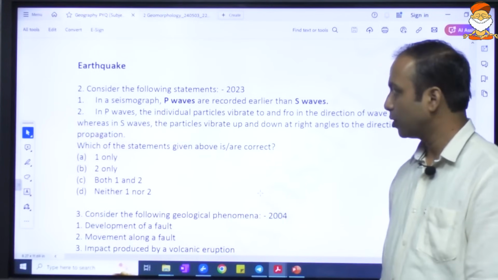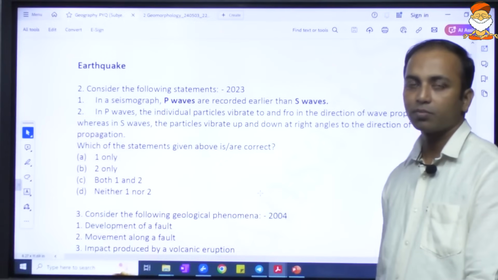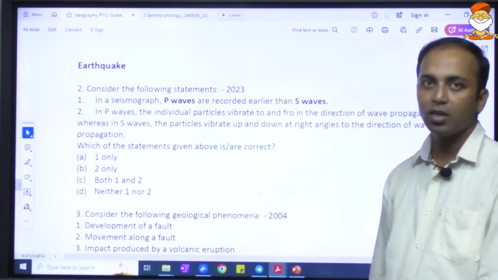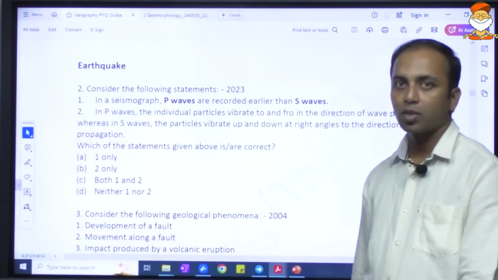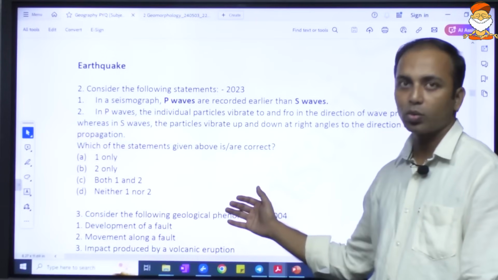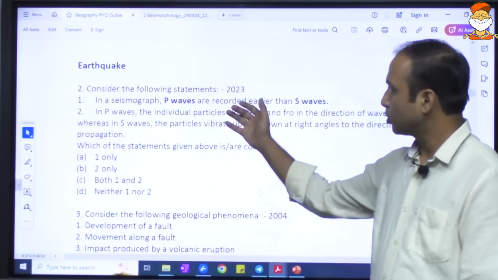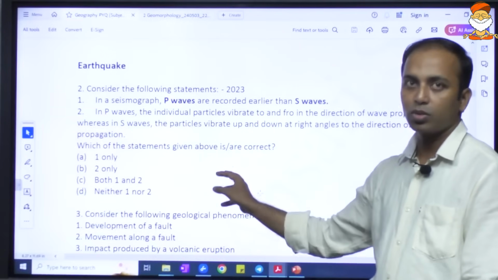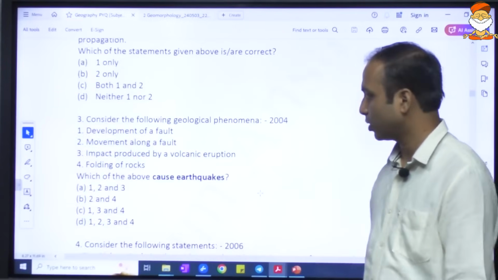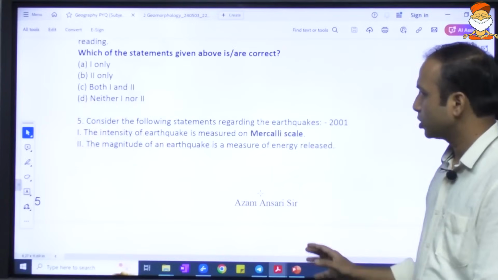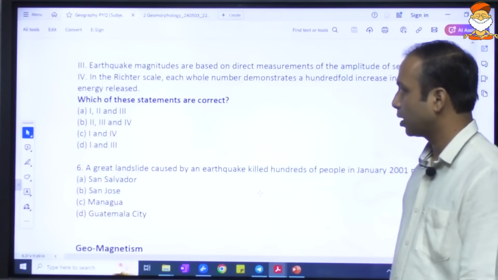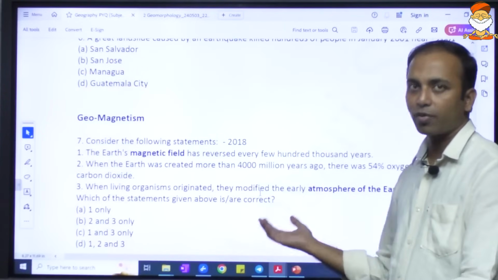There was a massive earthquake hitting Turkey, a very major earthquake, and because of this it was in the news, and this question was asked. As such, in geomorphology, there is no major influence of current affairs.